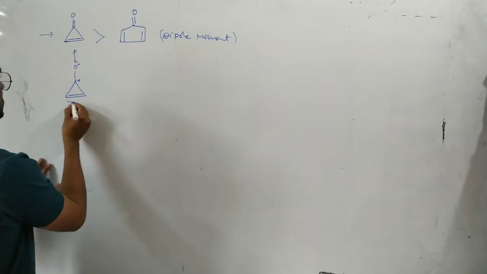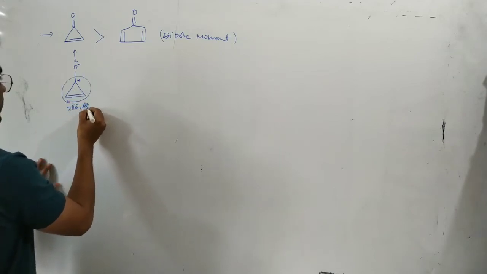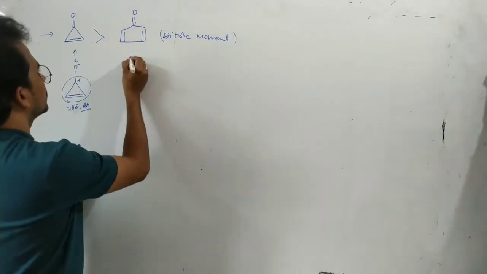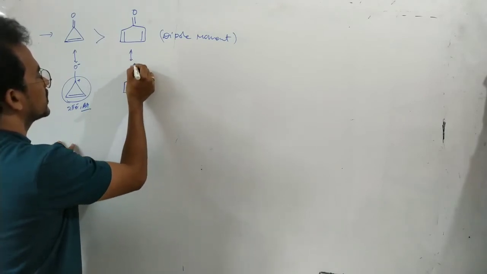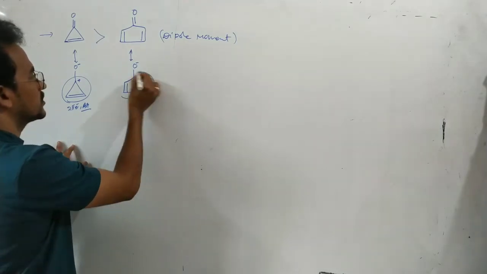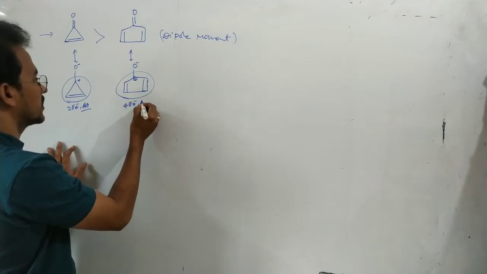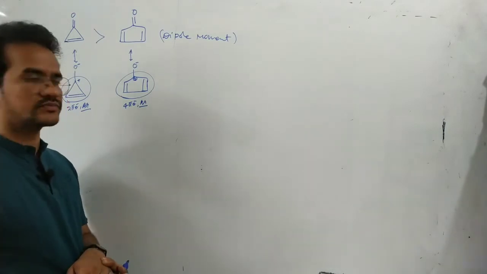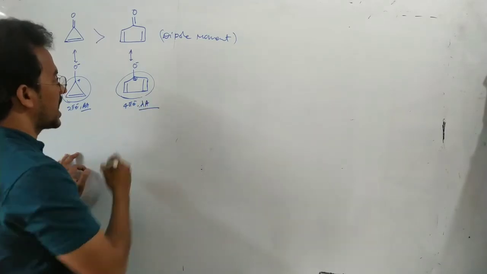Now you see in this case 2 pi electrons, aromatic, in ionic form. If you write the ionic structure, pi bond here, O minus, here positive charge. That means 4 pi electrons, anti-aromatic.